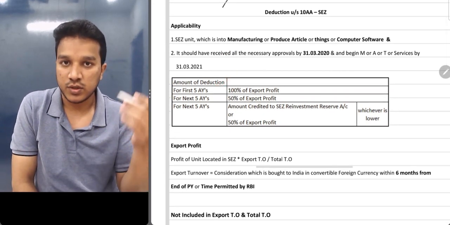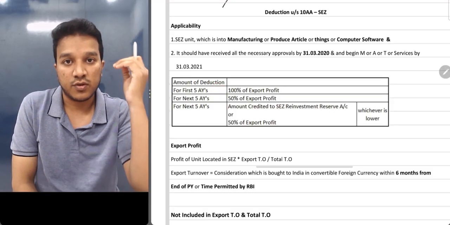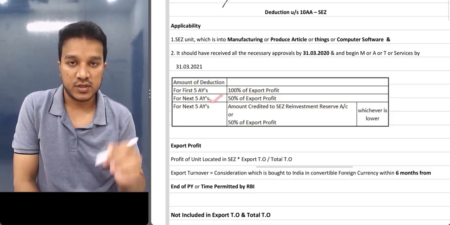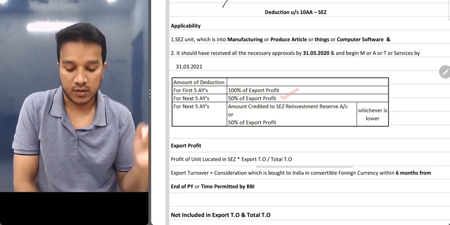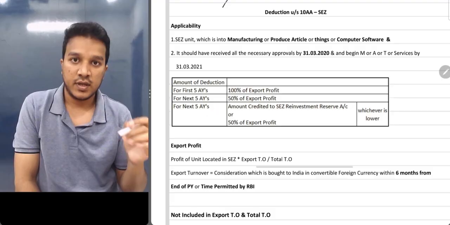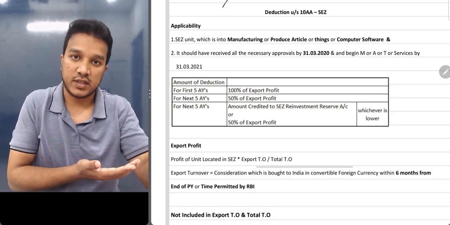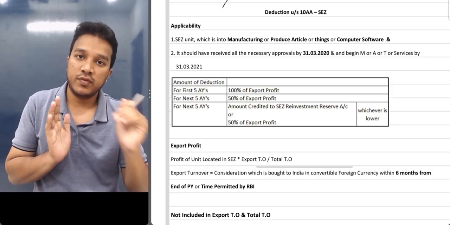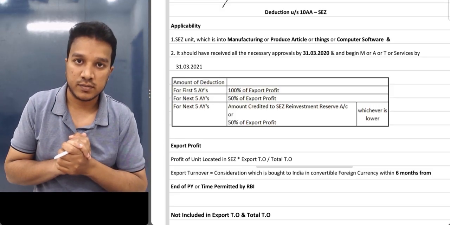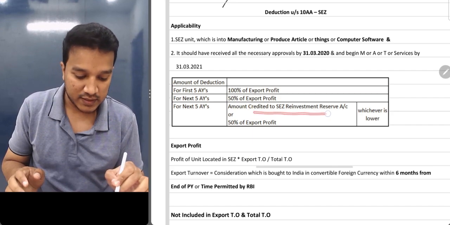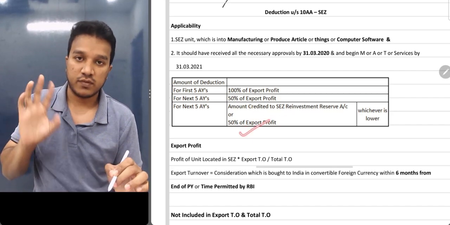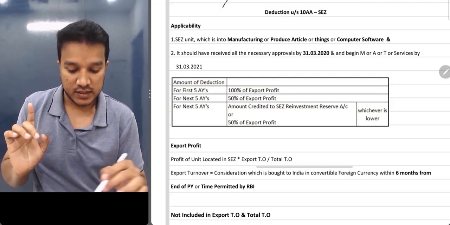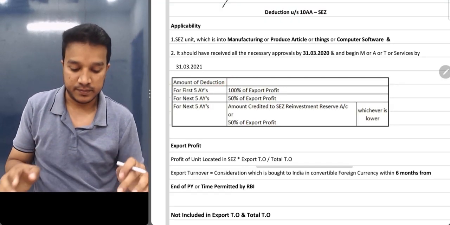If you see the amount of deduction, it's very easy. For the first 5 years, 100% of the export profit is allowed as deduction. No need to pay tax. For the next 5 years, 50% of the export profit is allowed. And for the third term, for whatever profits you are reinvesting into the business, up to 50% of the export profits, we will give it as deduction. So the amount credited to the SEZ reinvestment reserve account or 50% of the export profits, whichever is lower, is allowed as deduction. So this is the deduction part.